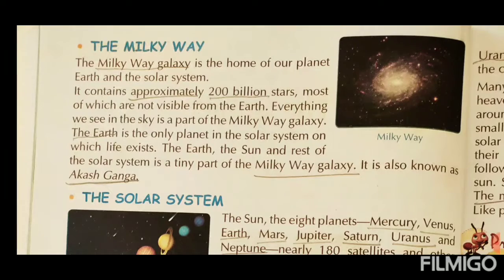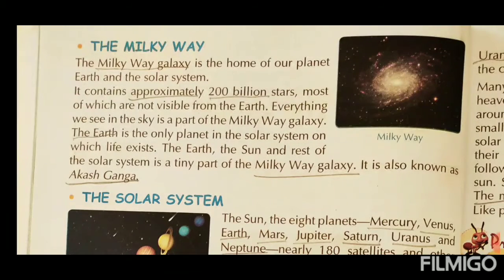Just as I am underlining, you must underline each and everything in your textbook whenever you get the textbook. Got it? So the Milky Way contains 200 billion stars, most of which are not visible from the earth. Maximum stars are not visible from the earth. Everything we see in the sky is part of the Milky Way galaxy. What you are watching in the night sky is only some part of the Milky Way galaxy. We can't see everything from the earth. We can see only some part of the Milky Way which exists.